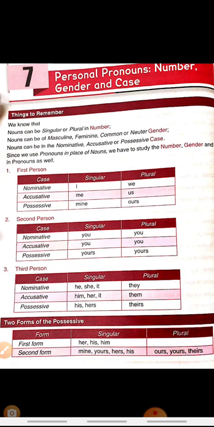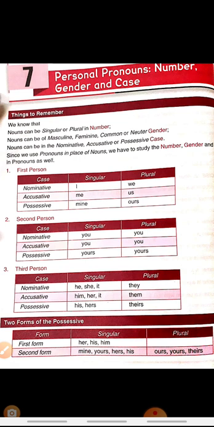Third person, as I told you, refers to the person about whom we are talking, like he, she, it, they and them. So nominative is he, she, it. And in the plural form, it is they. Okay, accusative: him, her and it. And in the plural form, them. Possessive is his and hers, and in the plural form it is theirs.